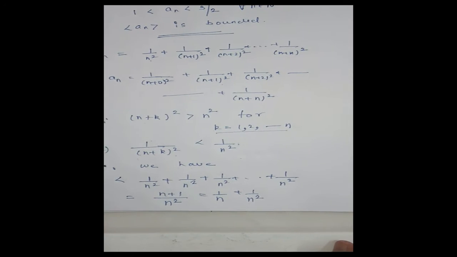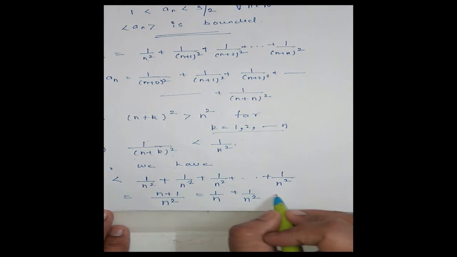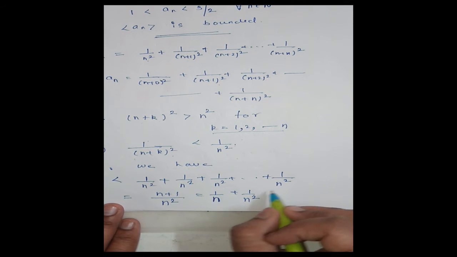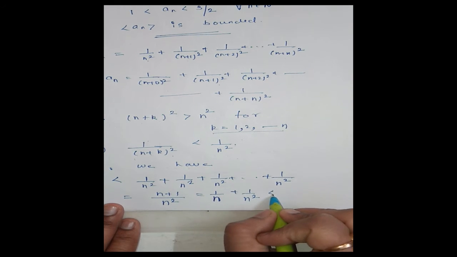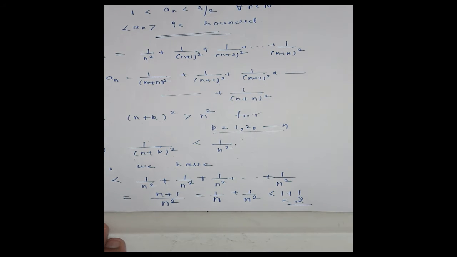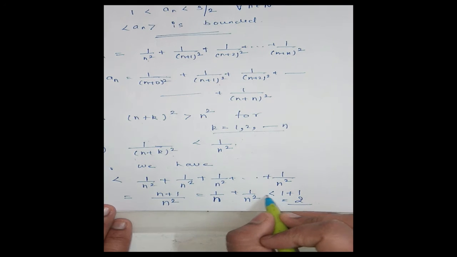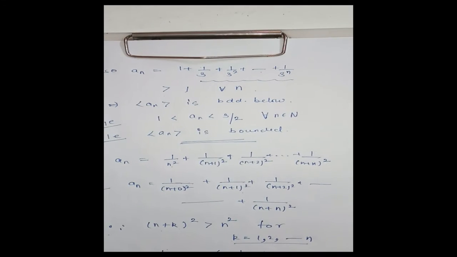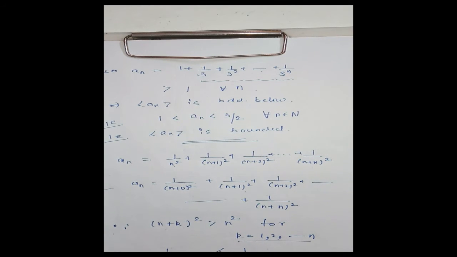Now n is a natural number. That means 1 by n is less than or equal to 1, and 1 by n square is also less than or equal to 1. That means this is less than or equal to 1 plus 1, that is 2, with equality if n is 1. That means an is less than or equal to 2. Clear? An is less than or equal to 2.